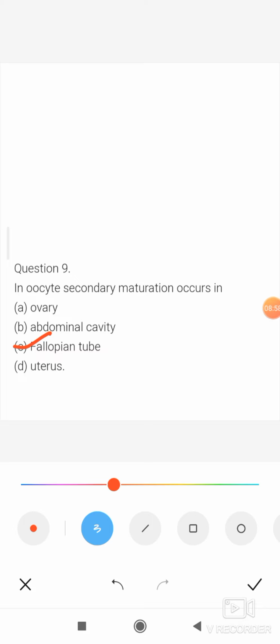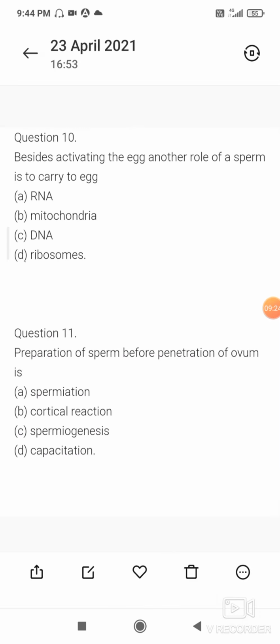The second maturation division takes place in the secondary oocyte when the sperm enters the egg and introduces a centriole, and then the second maturation division takes place in the fallopian tube.